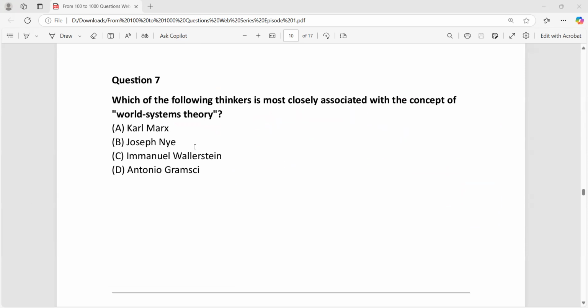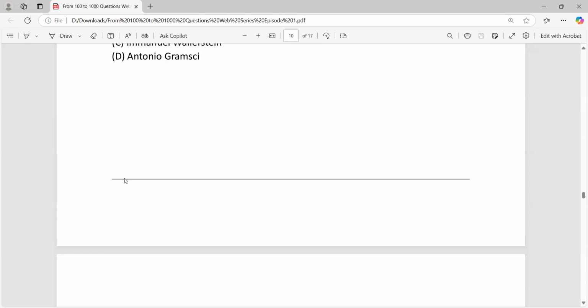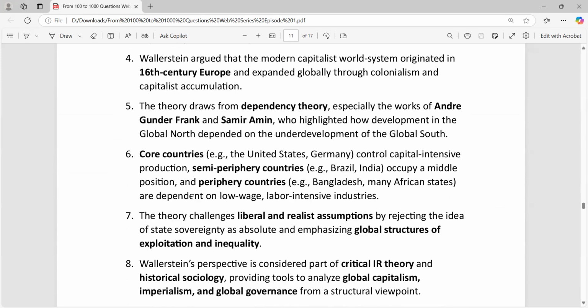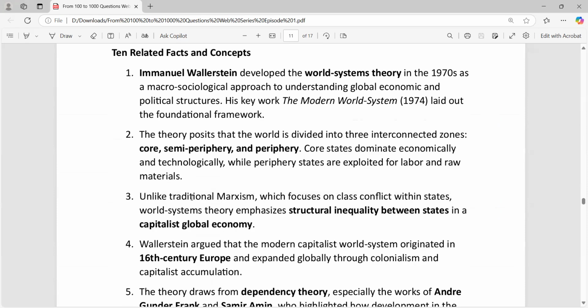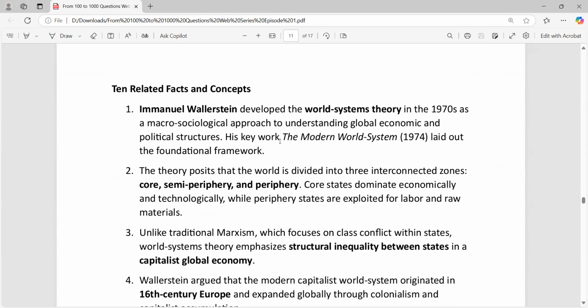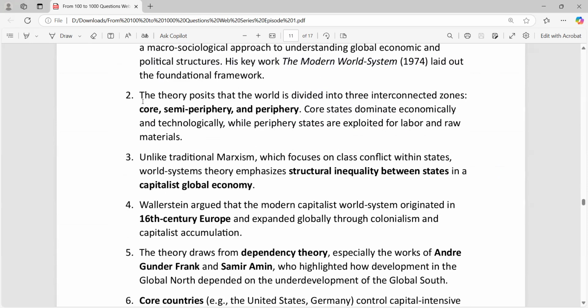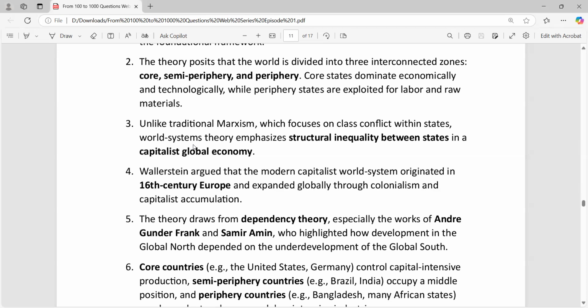And Joseph Nye gave the concept of smart power in international relations, also soft power in IR. That's also important, which you have to understand. Okay. So these are the important things. The key work is The Modern World System. This is the important work of Wallerstein. You have to remember it. I told you this concept right now.